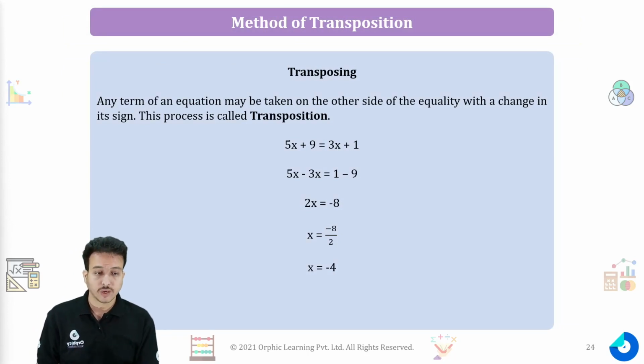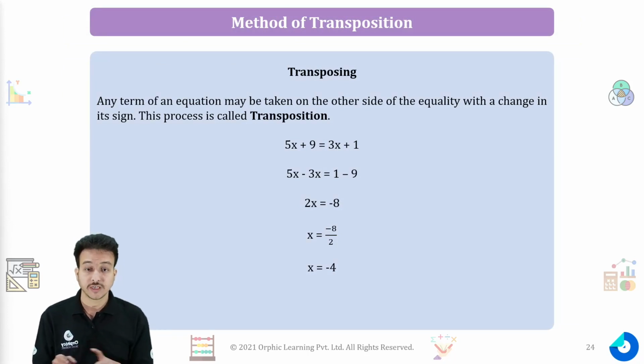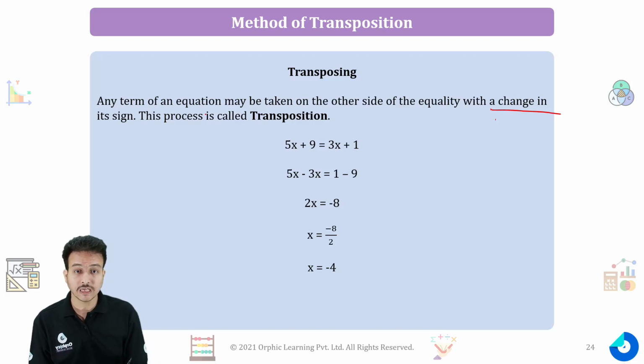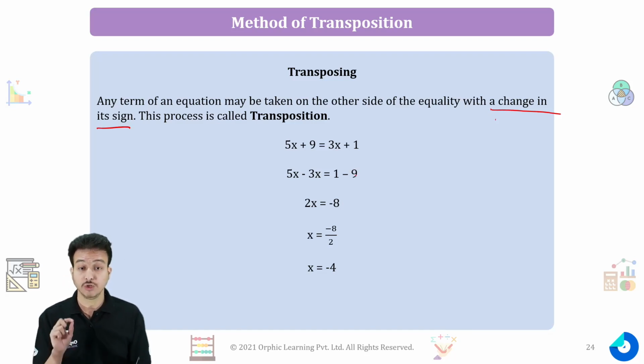Now there is one more way to solve your equation, and the method is called the method of transposition. Now what is transposition? Any term of an equation may be taken on the other side of equality with the change in its sign. That is a very important aspect. Whenever you transpose any term from one side of the equation to the other side, you need to change the sign of that term. This process is called